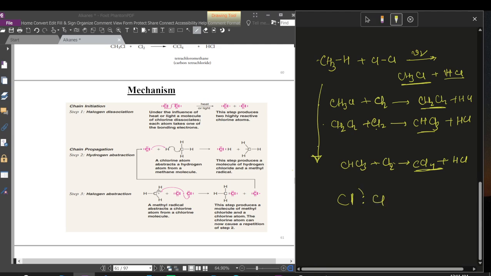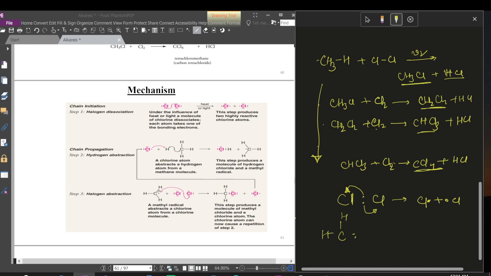So if they further take off their electron, this will form free radicals of chlorine. And then the free radical attacks our main hydrocarbon alkane, at the CH bond hydrogen.